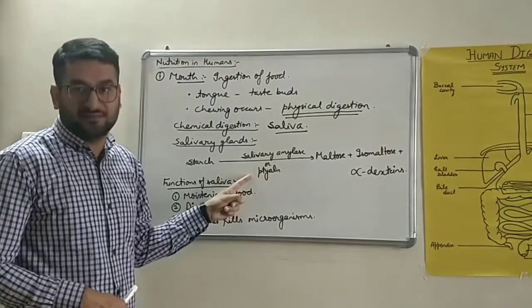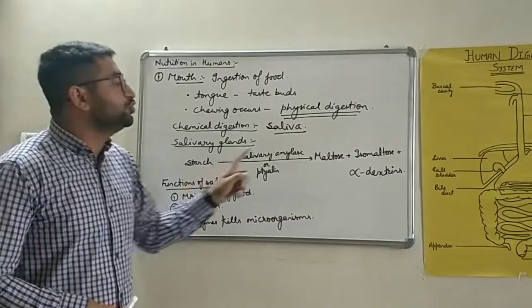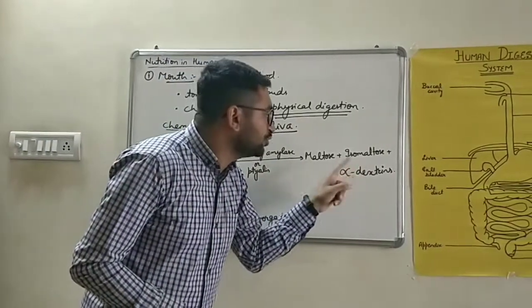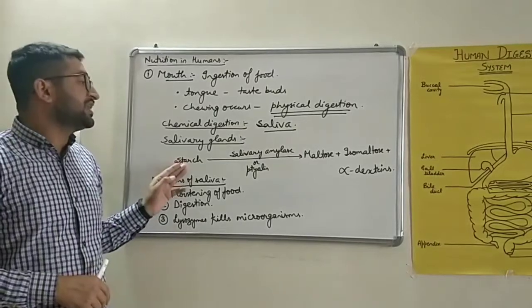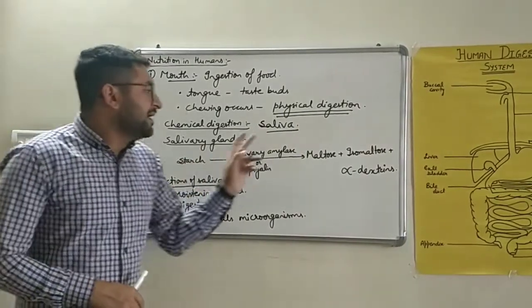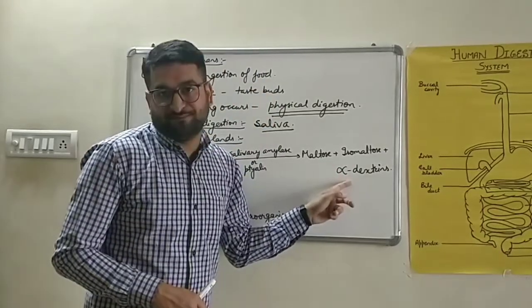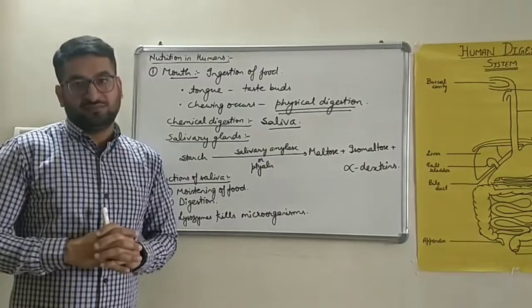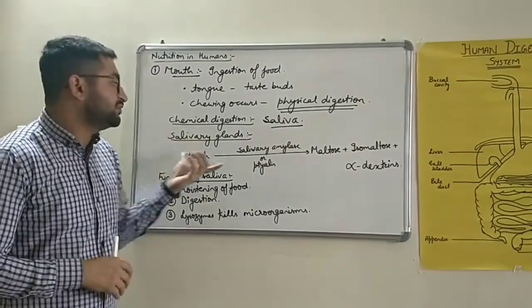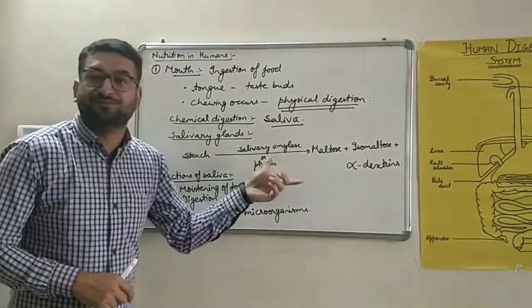P is silent here. It is referred to as ptyalin. That ptyalin will break the starch into maltose, isomaltose and alpha dextrins. 3 substances are produced from starch in the mouth: maltose, isomaltose and alpha dextrins. 30% of the total digestion occurs in mouth. This process composes 30% of the total digestion.